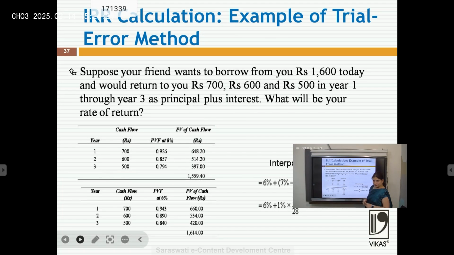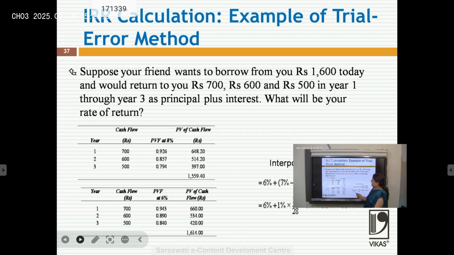Let us do it with an example. Suppose your friend wants to borrow rupees 1600 today and would return rupees 700, 600 and 500. In total he is giving us 700 plus 600 plus 500, that is 1800. But what is the effective rate in years 1 through 3 as principal plus interest? What will be your rate of return? Here we are calculating the internal rate of return. If we look at net present value, taking 700 at 8%, 1 rupee has a value of 0.926, so 700 rupees has a value of 648.20. In a similar way for 600 and 500, the total value is 1559.